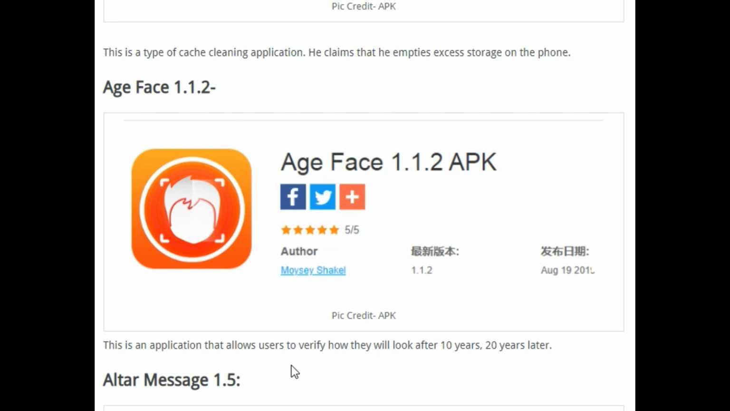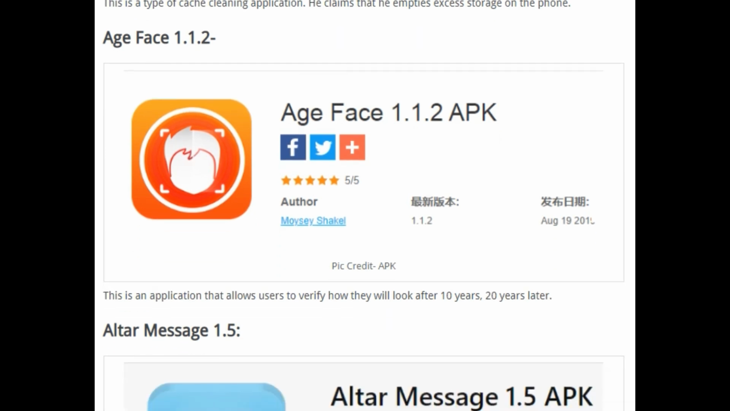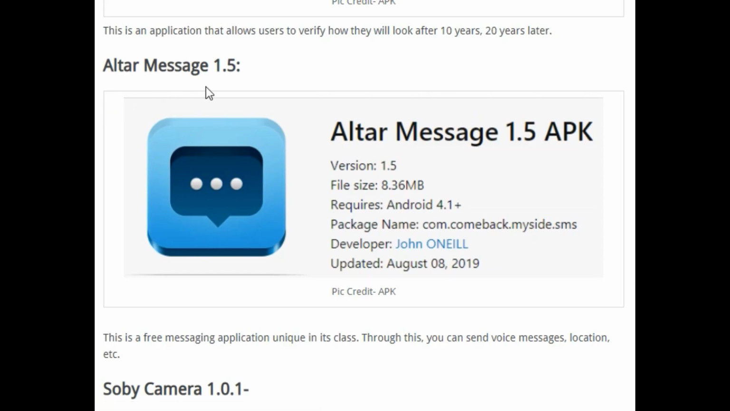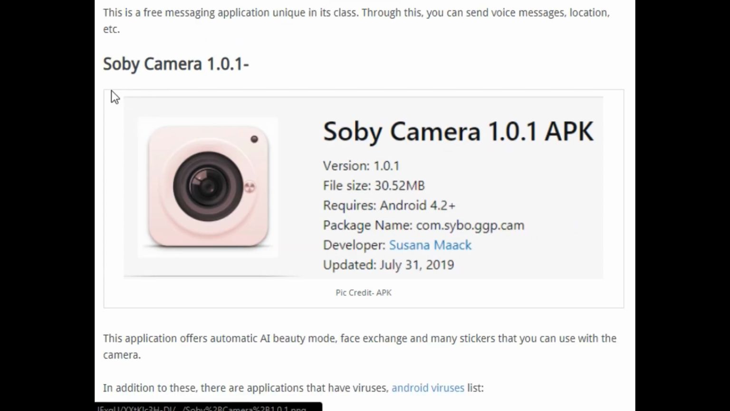This is an application that allows users to see how they will look after 10 years, 20 years later, but it is very dangerous for your personal data and for your life. Next, Utter Message 1.5, and next, Sobi Camera 1.0.1.